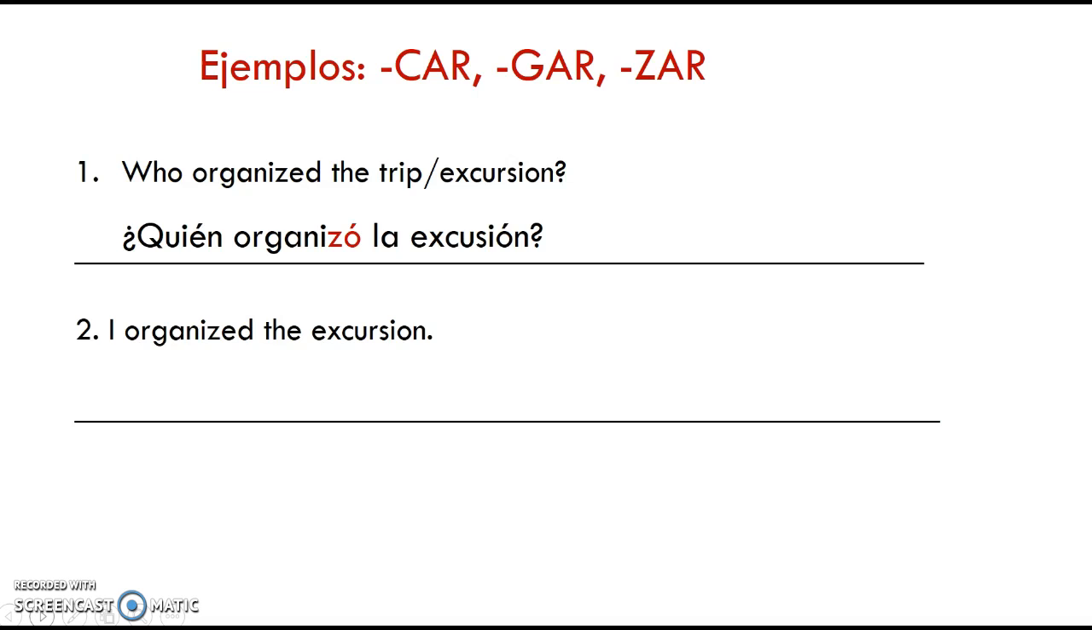So the ending is as you would expect any regular ending of AR verbs in the preterite. Pero en cambio, I organized the trip or the excursion. In this case, organizar ends in zar. So it's a car, gar, zar verb and we're in the yo form. So now I know I have to change that Z to a C, and hopefully you remember the endings. Organicé. Yo organicé la excursión.